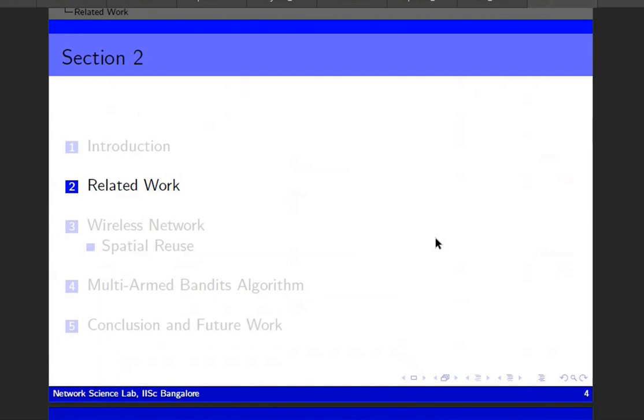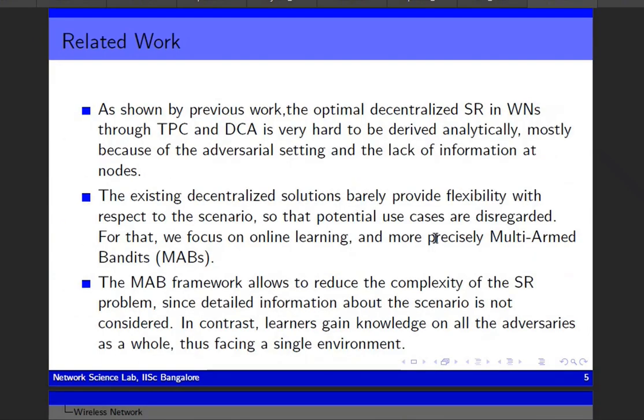Now coming to the related work, as shown by the previous work, the optimal decentralized spatial reuse in the wireless network through TPC and DC is very hard to be derived analytically, mostly because of the adversarial setting and the lack of information at the node. The existing decentralized solutions barely provide flexibility with respect to the scenario, so that the potential use cases are described.